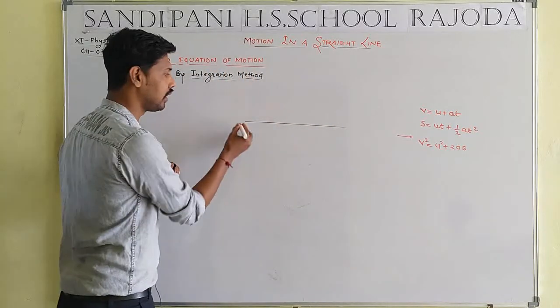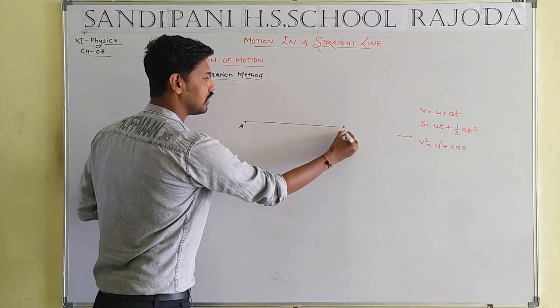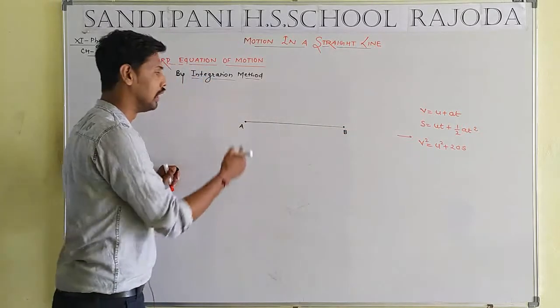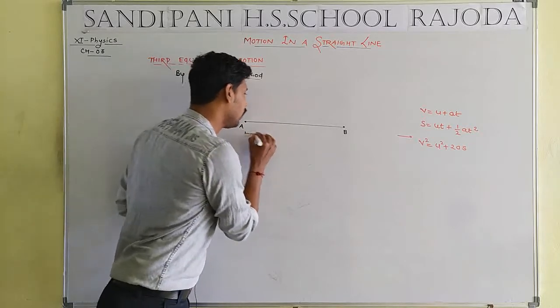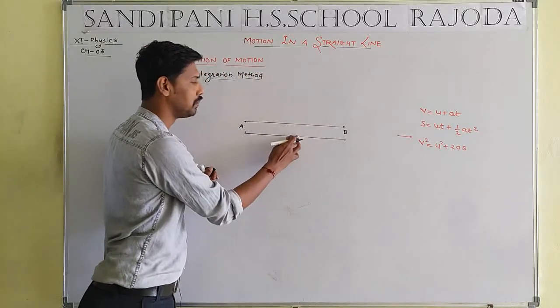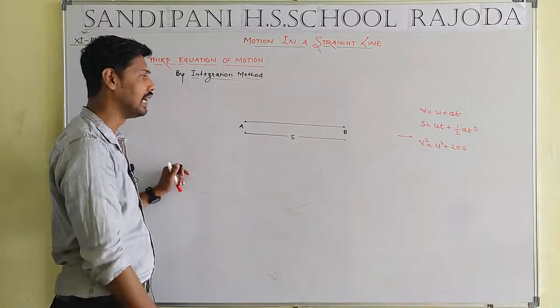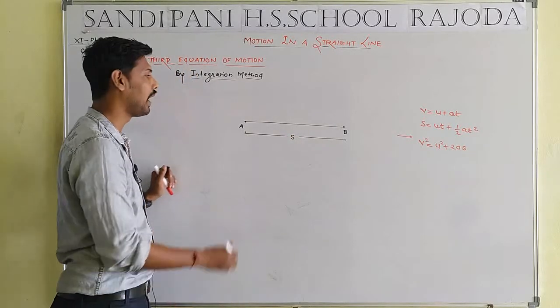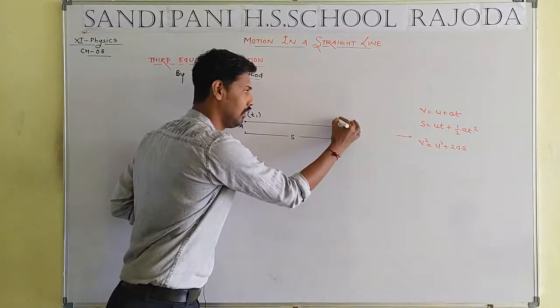Student, let us consider a straight road, initial point and destination, that means a final point. Let us consider capital A and capital B are 2 points, and displacement between them will be equal to capital S. S that means a function of x, such that x t1 and x t2.